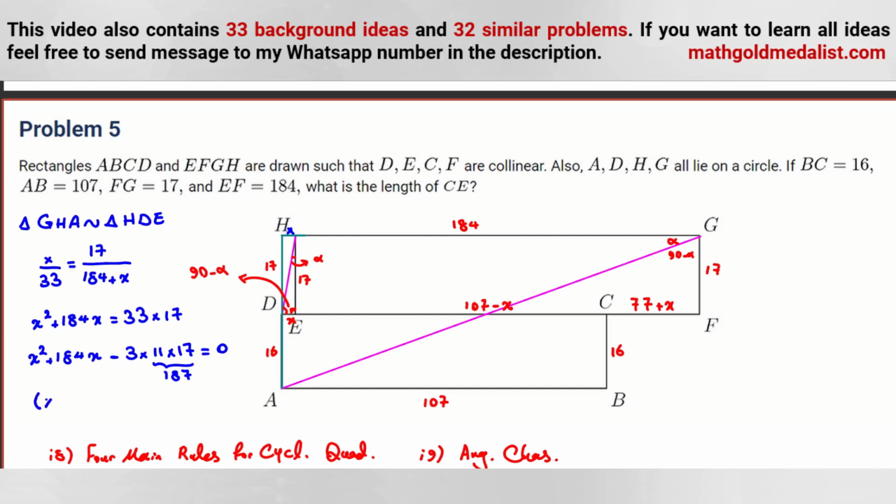Okay, so you can say x, because it is negative one of them, plus one of them minus, because this one plus, so you should say 187 minus 3. Now it will be good. Because x is positive, this one cannot be 0, so this one is 0. It means x is equal to 3. Now we can say CE is what? CE is 107 minus x, which is 107 minus 3, which is 104.